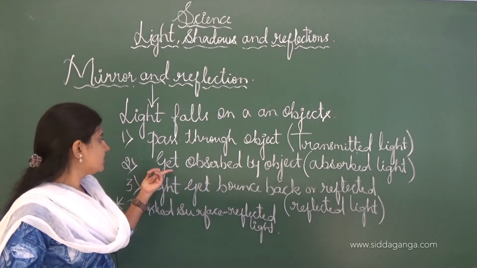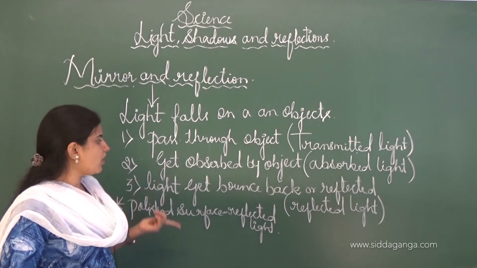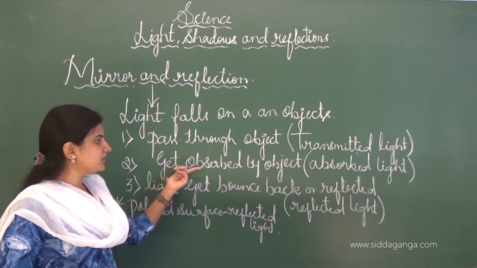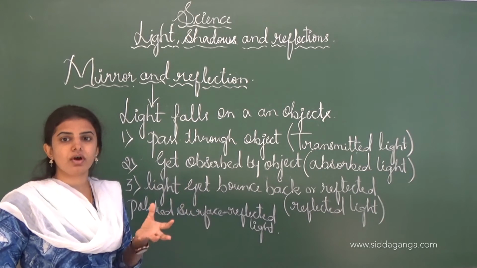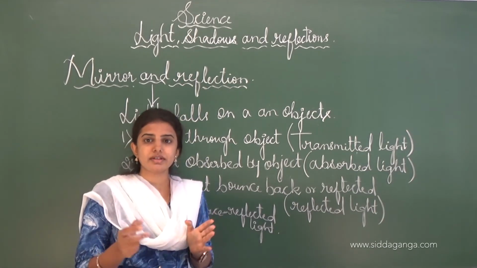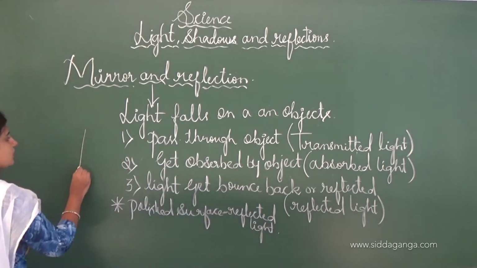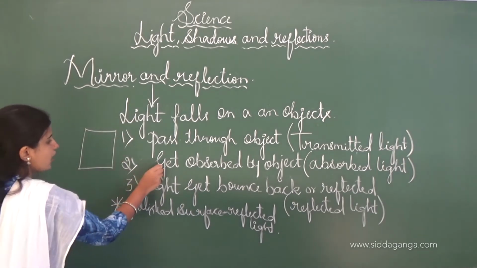And the next one is, when the light falls on an object, it gets absorbed by the object. If absorption takes place, that is, the light does not fall on the other side, we call it absorbed light.